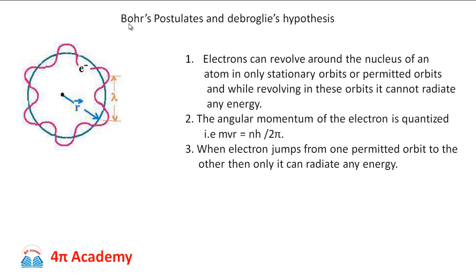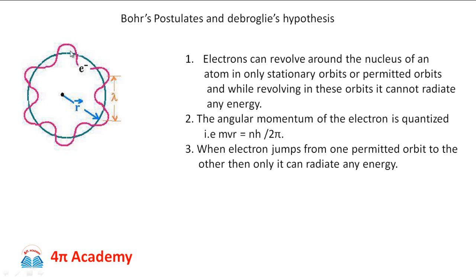But since the atom is found to be electrically neutral, there should be an equivalent negative charge revolving around the nucleus. So he named the positively charged particles inside the nucleus as protons, and the equivalent negative charge which revolves around the nucleus, the electron.